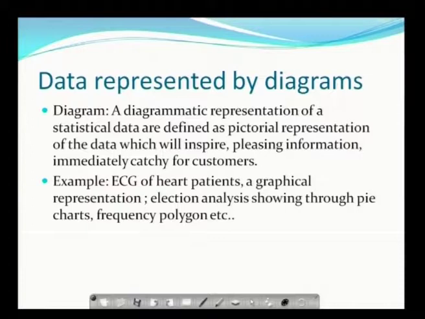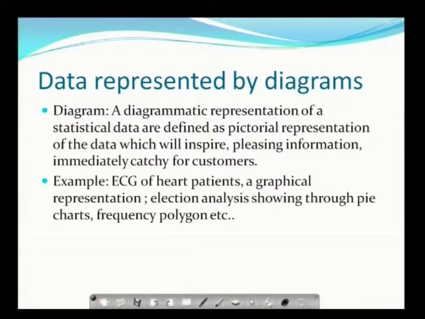Welcome to UGC lecture series. Today we will start with statistical diagrammatic representation. So data we represent by different types of diagrams. A diagram is defined as the representation of statistical data, a pictorial representation of the data which will inspire pleasing information, immediately catchy for the customers.